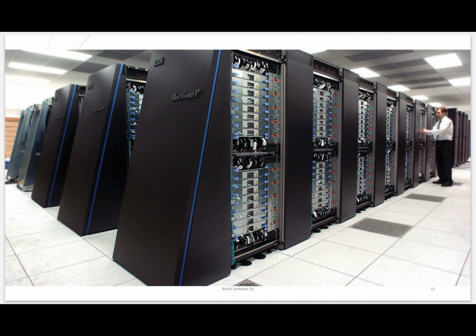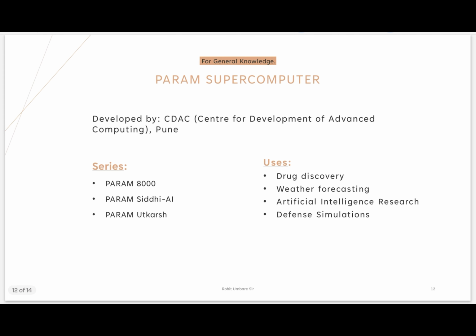See, this is IBM's Blue Gene/P supercomputer. This, 1, 2, 3, 4, 5, and see how this whole thing is a single CPU in which these are RAMs, we can say, right? Now just imagine how big the CPU of that supercomputer is, meaning how fast it will be.